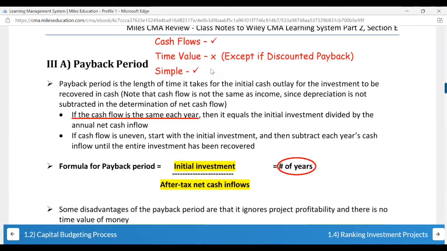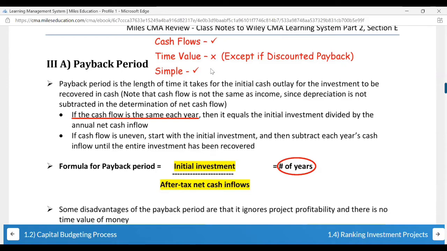You definitely will get $100 in the coming 3-4 years, but the value of $100 which is there today will not be the same the next year, and again it will decrease in the following year. So that factor needs to be considered. That is why we have discounted payback. But first we'll understand this and then we'll go to that.